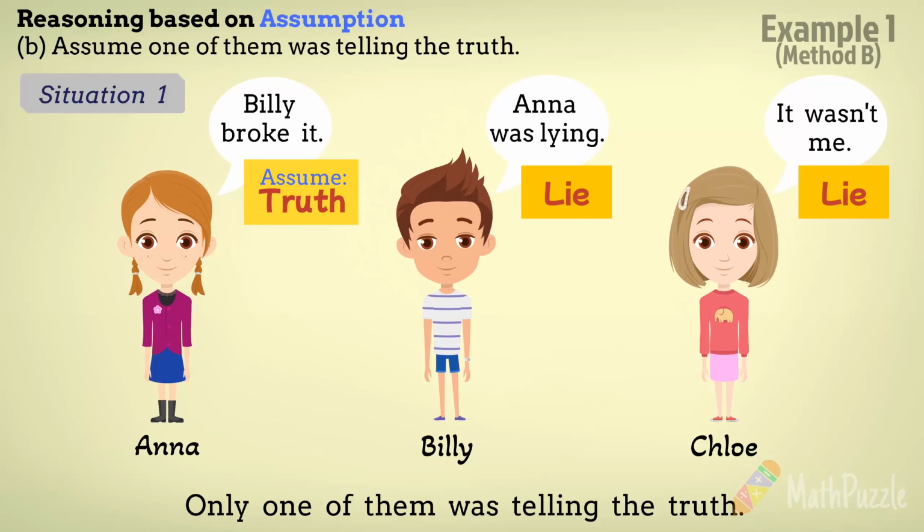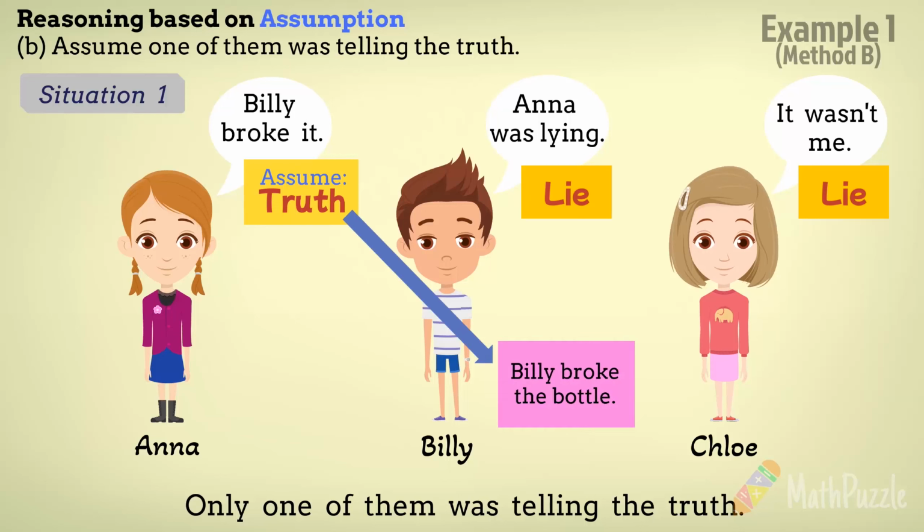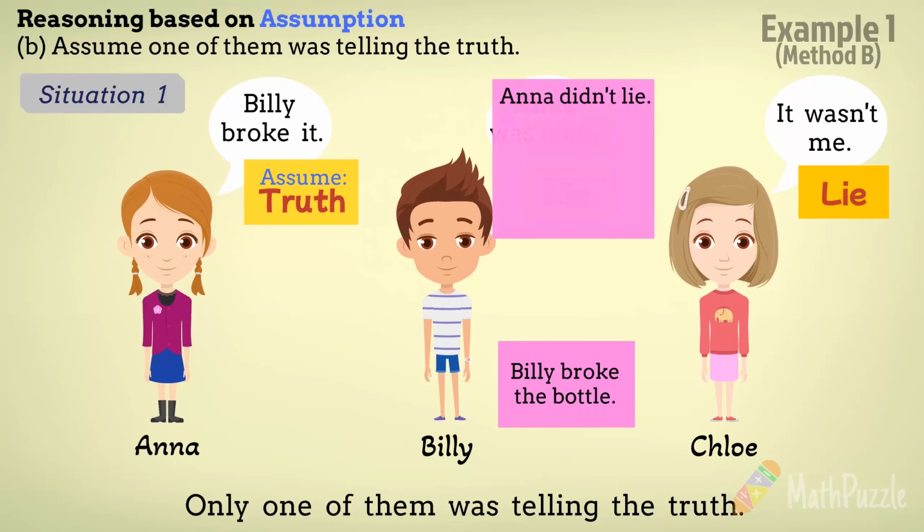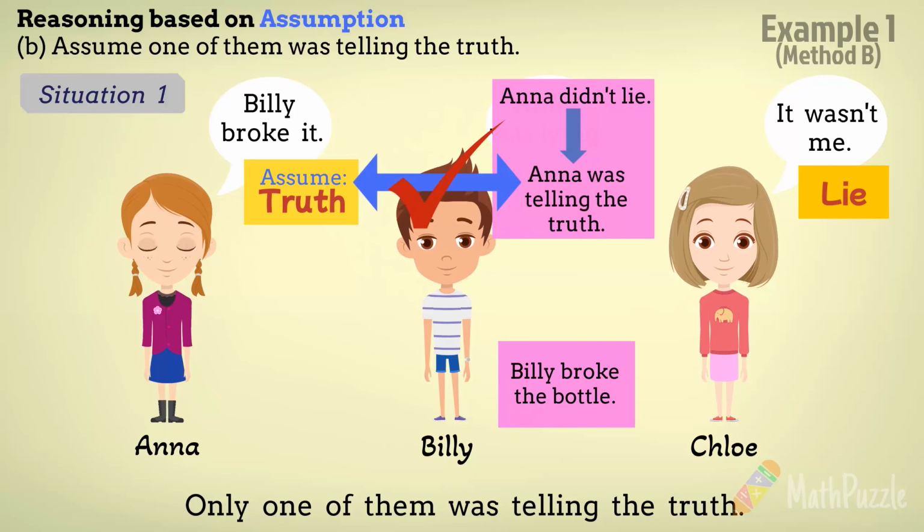Anna said, Billy broke it. Assuming Anna was telling the truth, it implies that Billy was the one who broke it. Billy claimed that Anna was lying, but his statement was false. It means Anna didn't lie. This suggests that Anna was indeed telling the truth. Thus, there is no contradiction with the initial assumption.